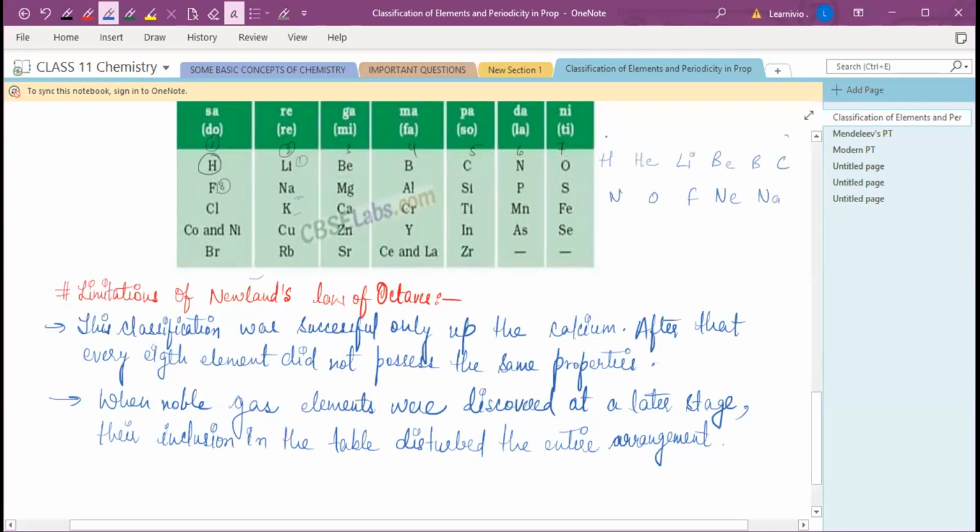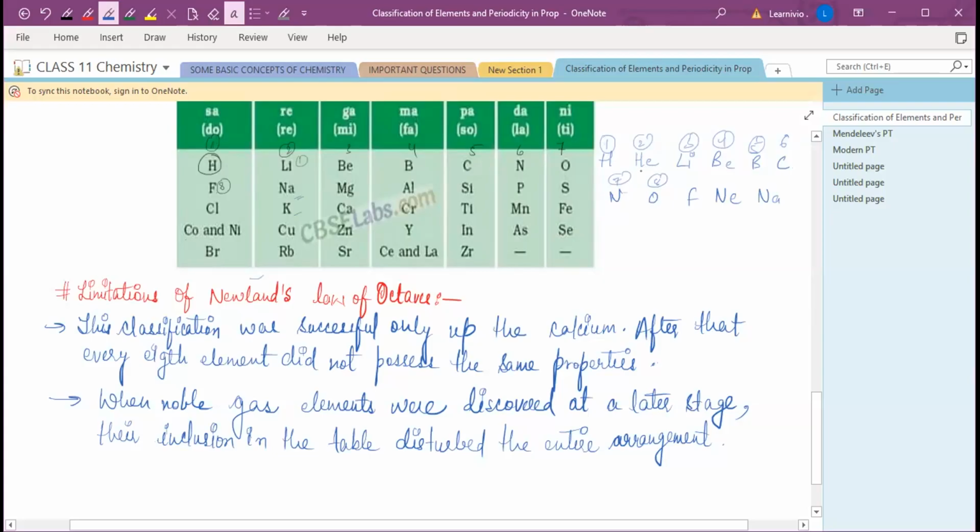Now see, this is the first, second, third, fourth, fifth, sixth, seventh, eighth. Hydrogen is the first element, and when you count, oxygen is the eighth element. According to Newlands, every eighth element, when you start from the first, has similar properties.